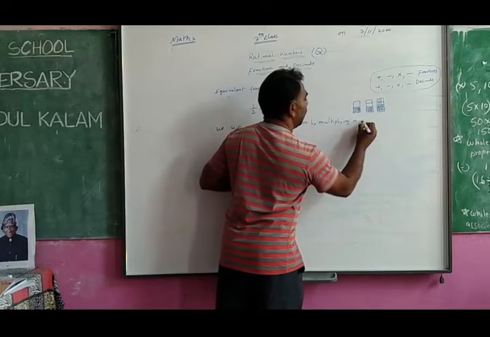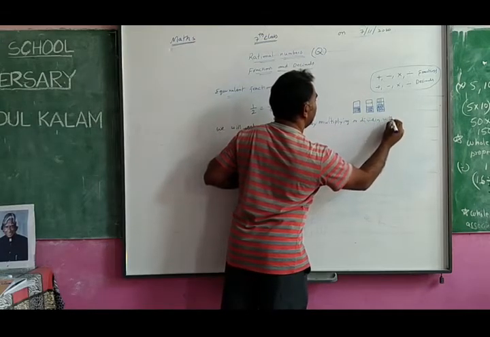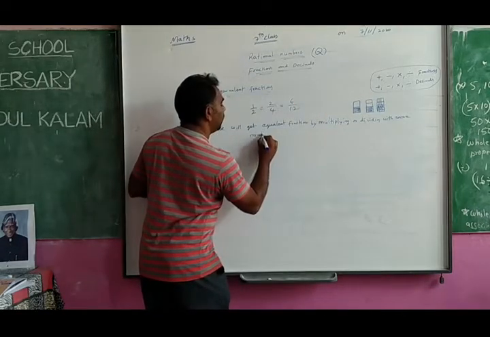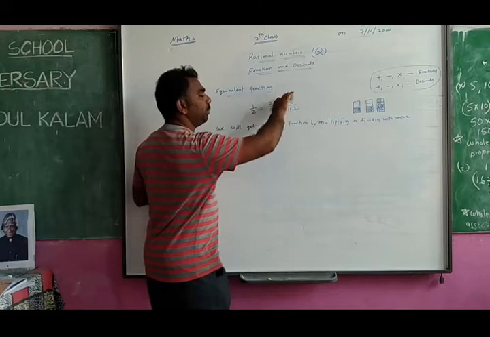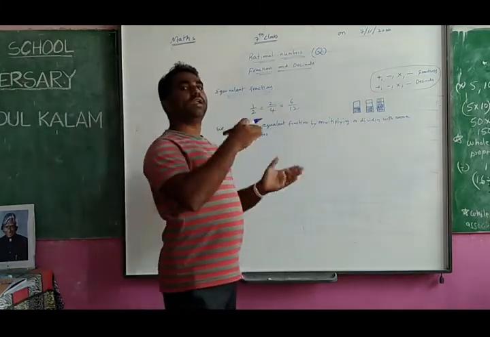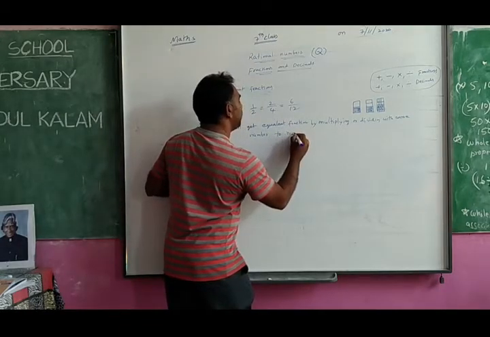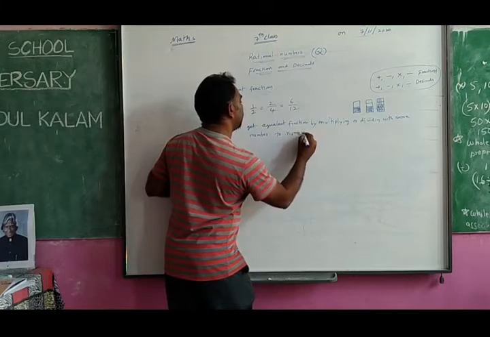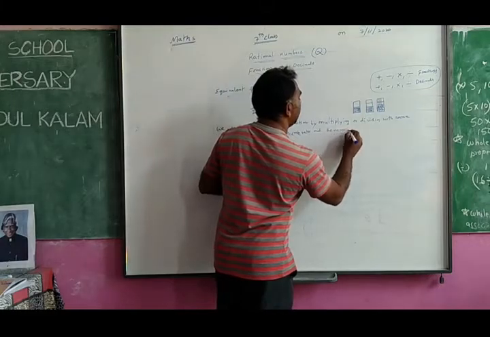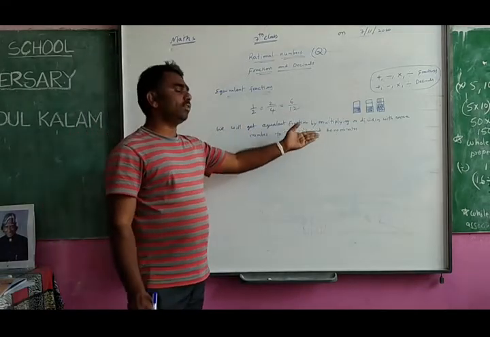By multiplying or dividing with the same number. The compulsory rule is same number. With the same number only. Not one number up and another number down. With the same number you can multiply or also divide the numerator and denominator. With numerator also and denominator also you have to multiply the same number.